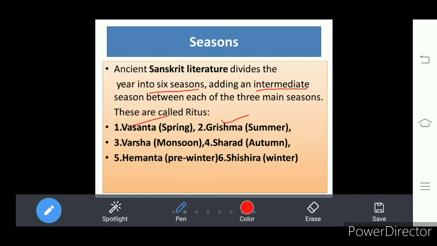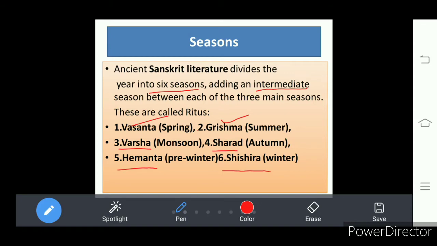Third is Varsha. Varsha in the sense monsoon. And fourth is Sharat. Fifth is Hemanta. And sixth is Shishira.